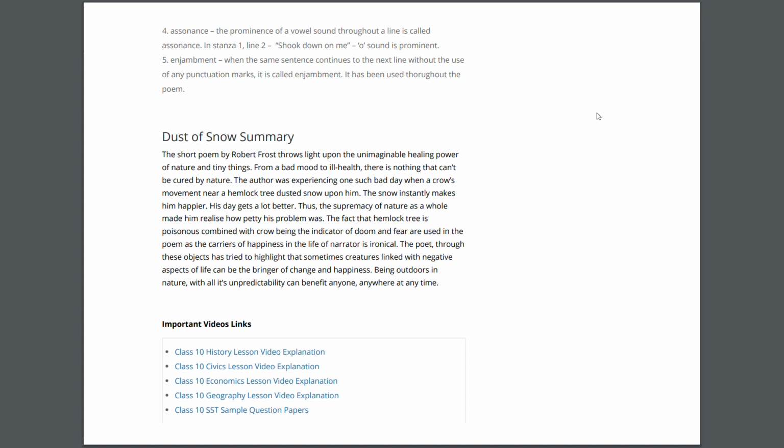The fact that the hemlock tree is poisonous, combined with the crow being the indicator of doom and fear, are used in the poem as the carriers of happiness in the life of the narrator, which is ironical. The poet through these objects has tried to highlight that sometimes creatures linked with the negative aspects of life can be the bringer of change and happiness. Being outdoors in nature with all its unpredictability can benefit anyone, anywhere, and at any time.